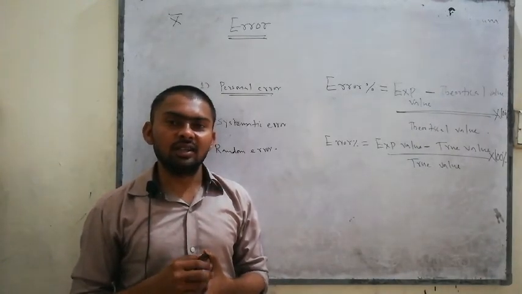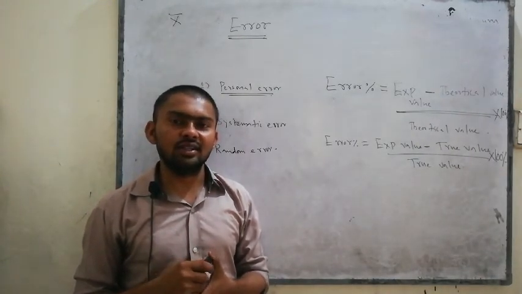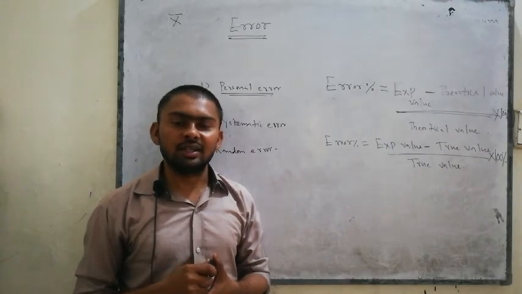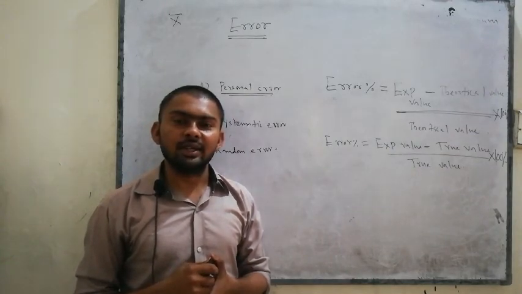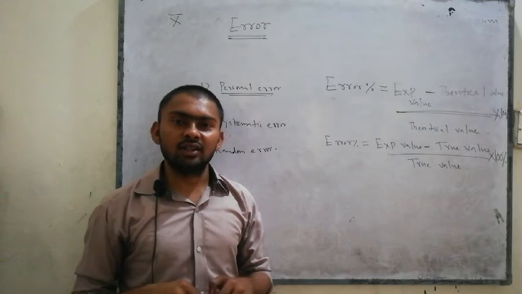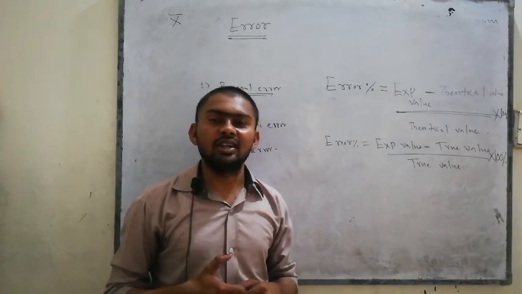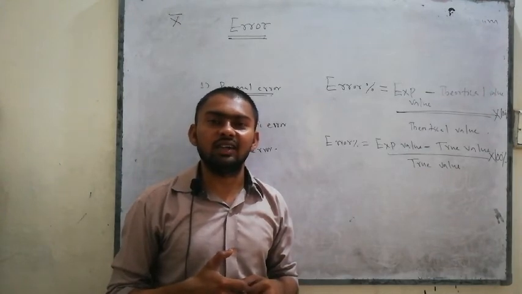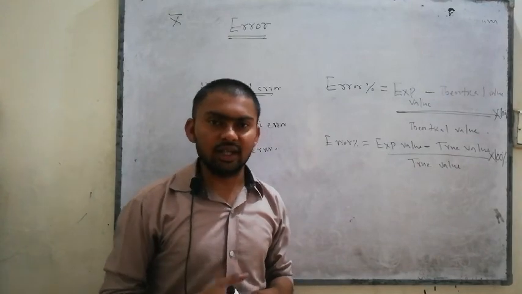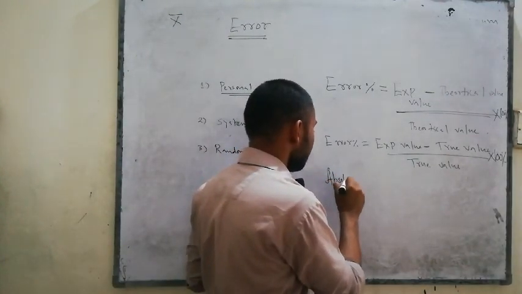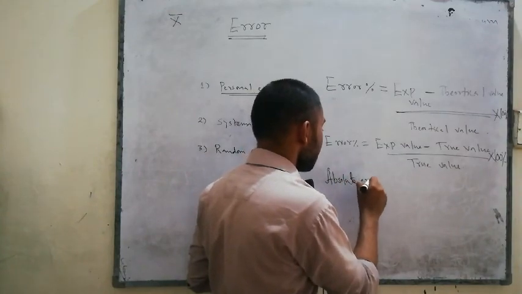So these were a little bit about error and its types, and also about the error percent. If somebody says find the absolute error, note that error has a number of types and different errors can be found in different ways.